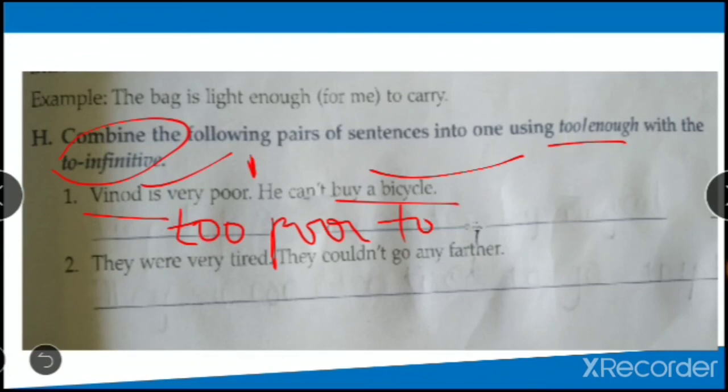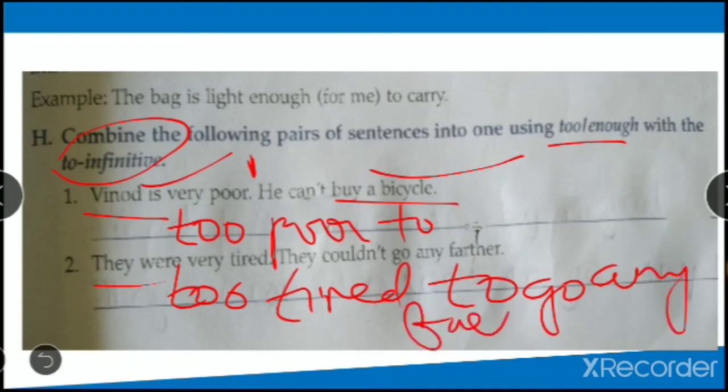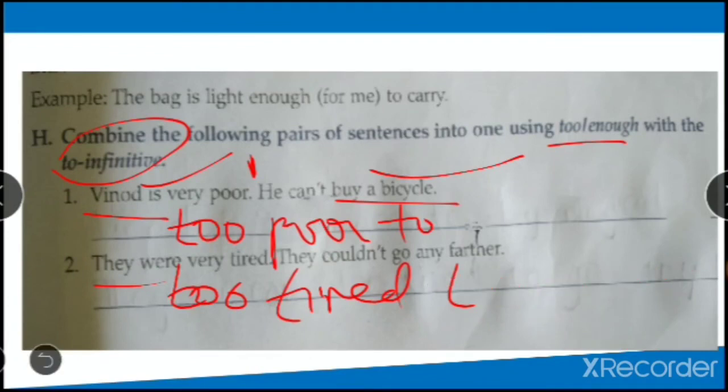They were very tired. They couldn't go any further. So again, it's giving a negative sense. So what do we write? Too. So they were very tired means too tired to go any further. Yes, students? Now see the third one.